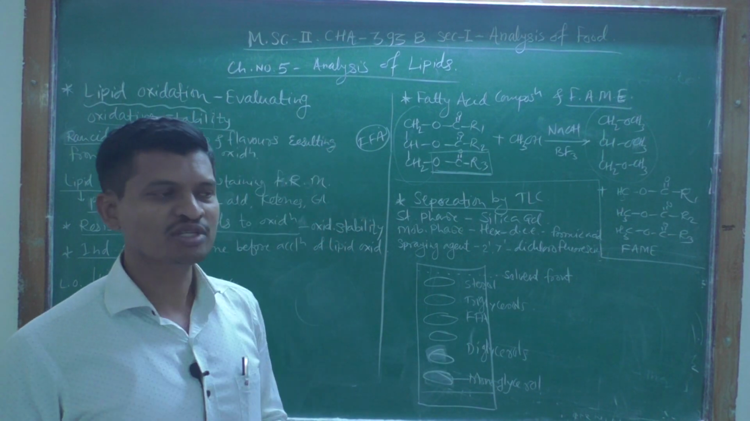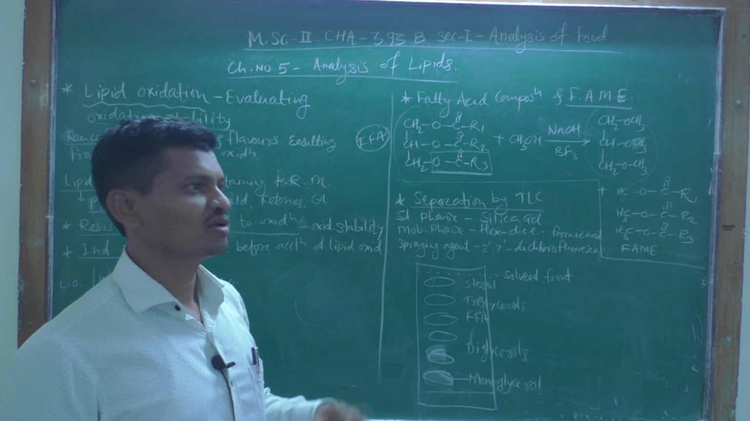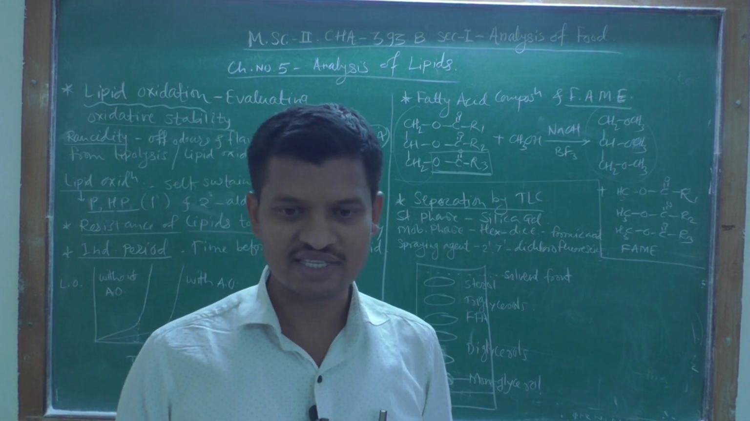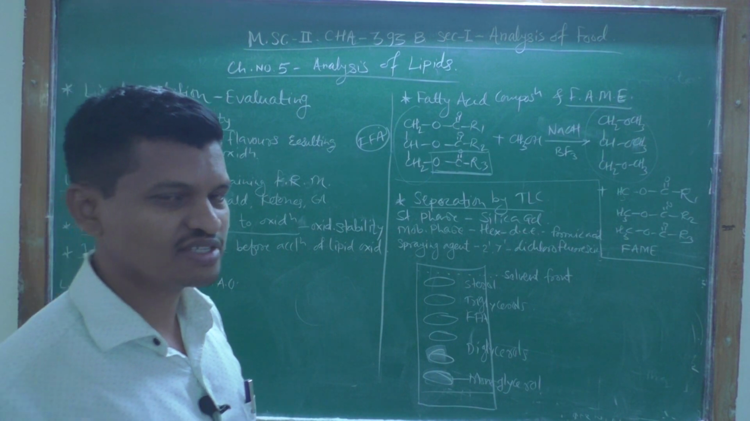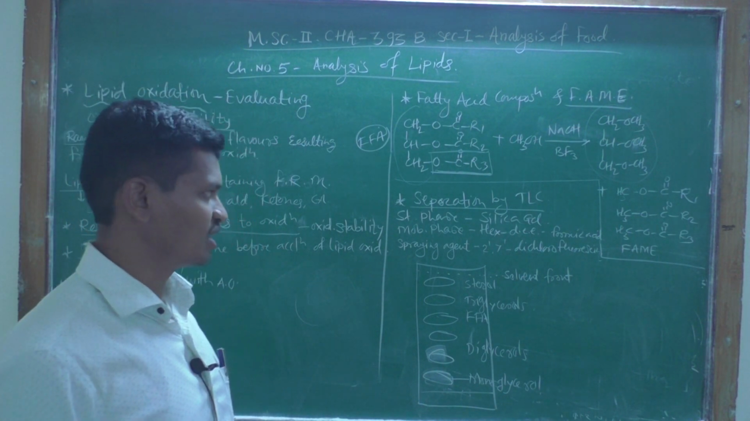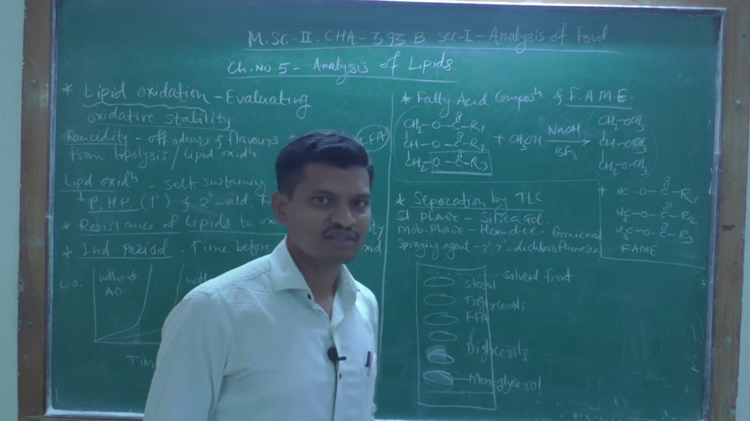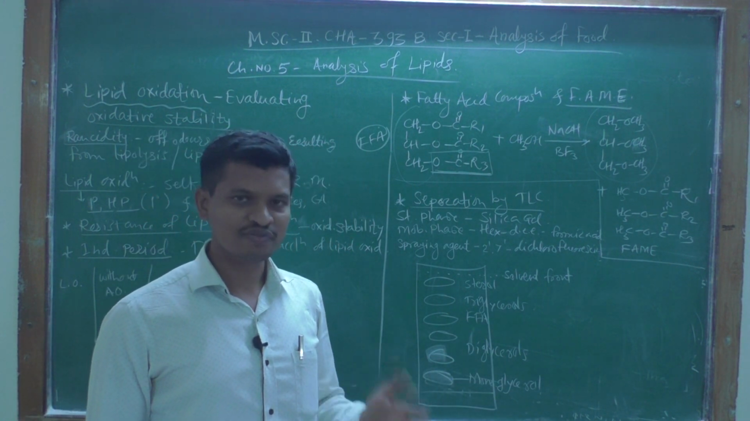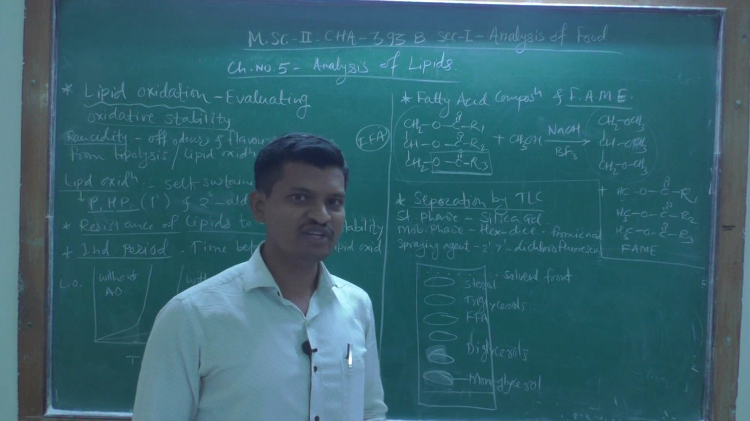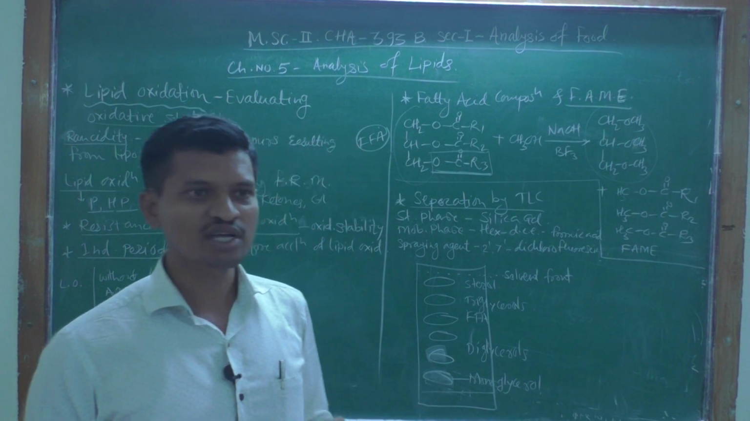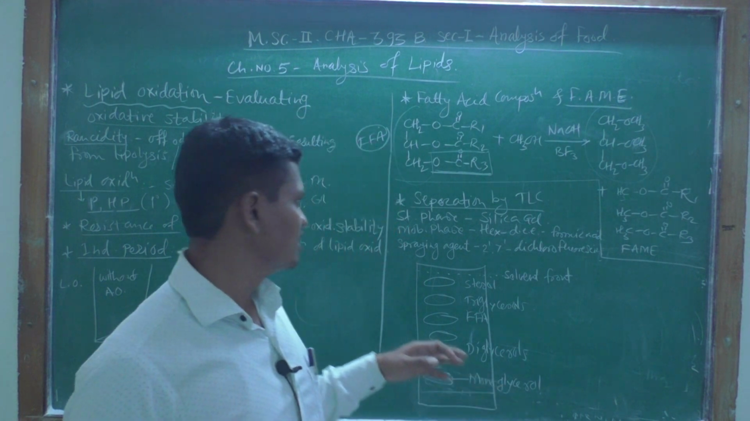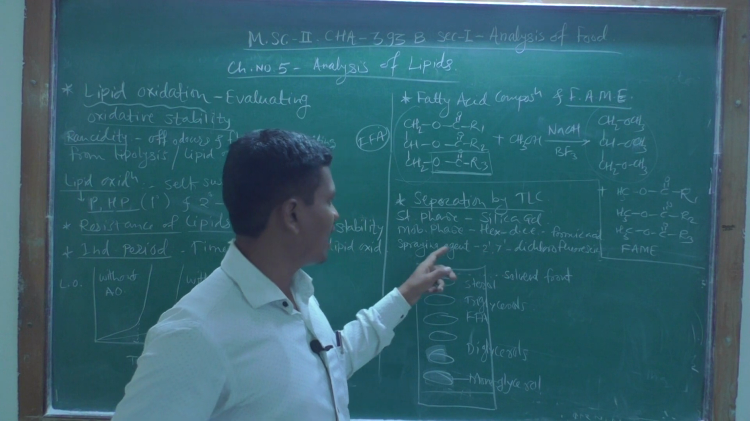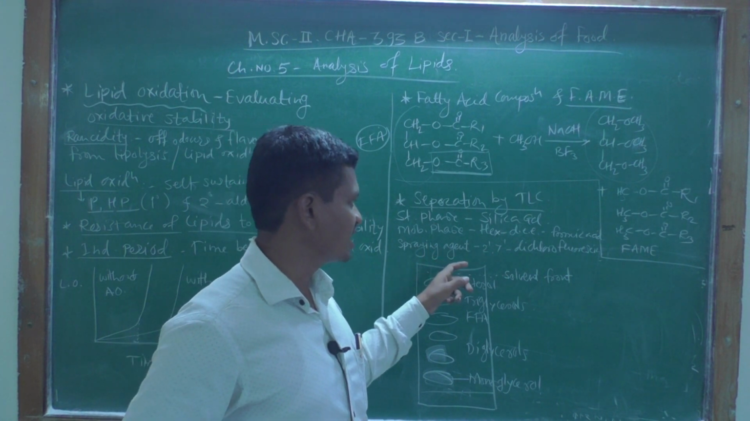Now the last point of this chapter is related to the separation of these fatty acids and lipids by thin layer chromatography. Okay, so we know the basics of thin layer chromatography, TLC. So the stationary phase is there and one is mobile phase, and in some cases we are using spraying reagents. Here the stationary phase in silica gel chromatography is silica gel, okay, and the mobile phase here is hexane and diethyl ether.